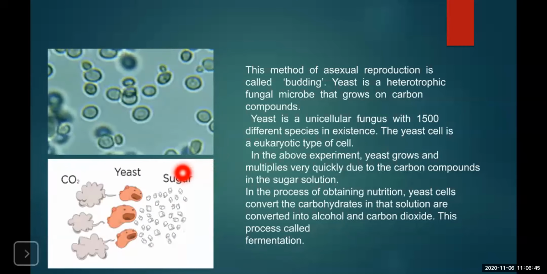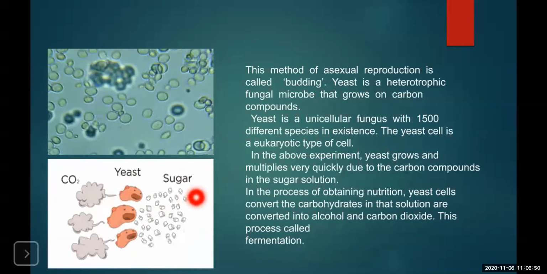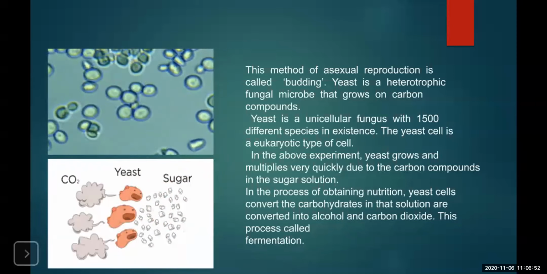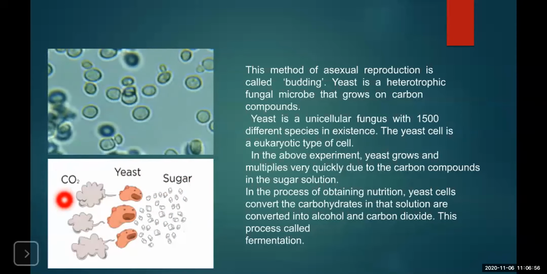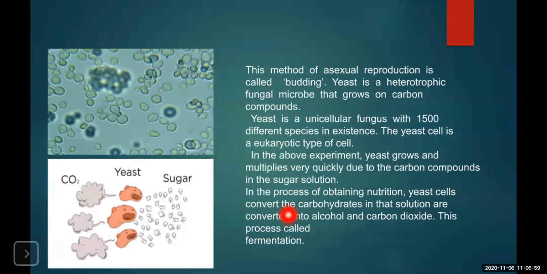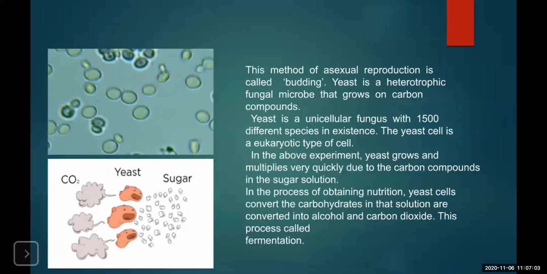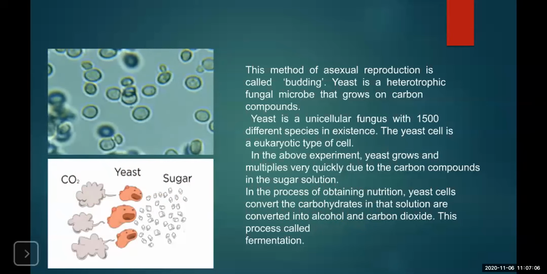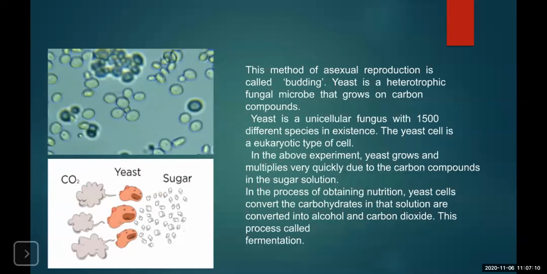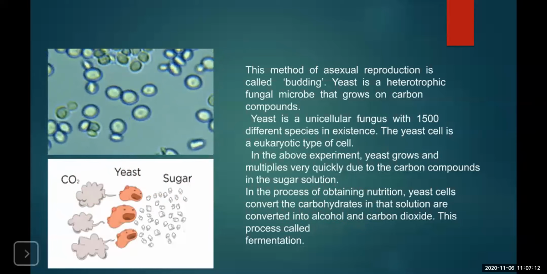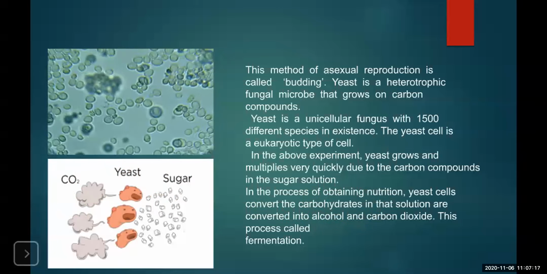Remember, it is an anaerobic process in which the yeast cells consume the sugar that is present in the solution. They develop carbon dioxide gas and alcohol. Now, keep in mind this ability of producing carbon dioxide and alcohol makes yeast a helpful organism for humans.